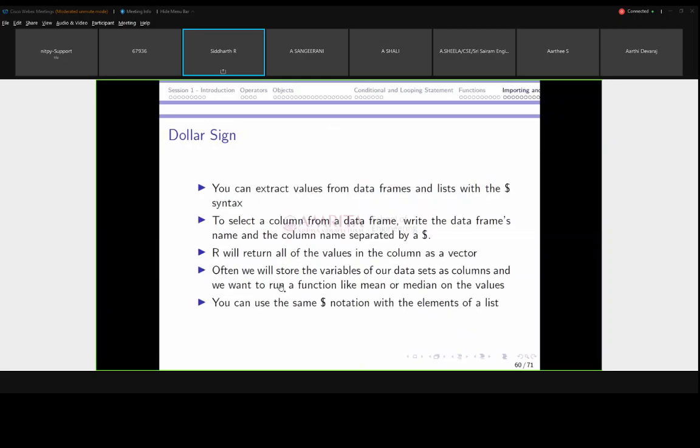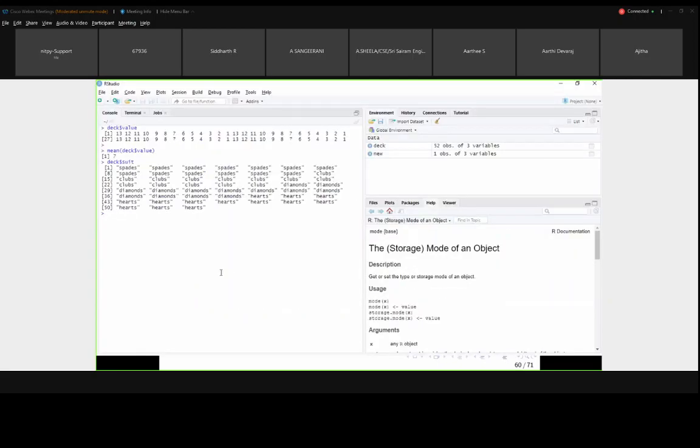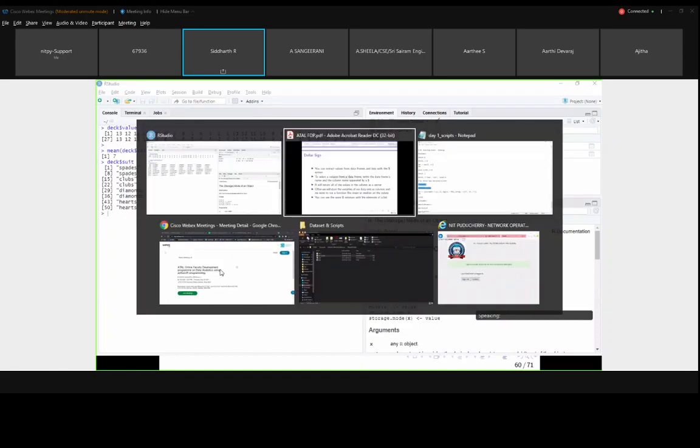The same dollar symbol we can use for lists also. Why are we speaking more about columns? I don't have enough time to speak about my research area. Mostly we will discuss tomorrow why we concentrate mainly on columns; I will tell that tomorrow. Now we will complete the code part.